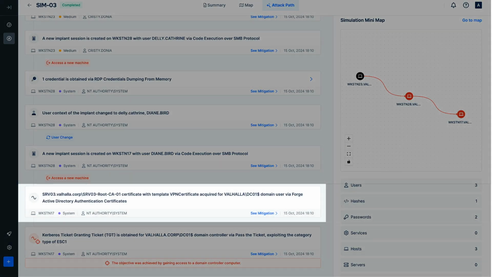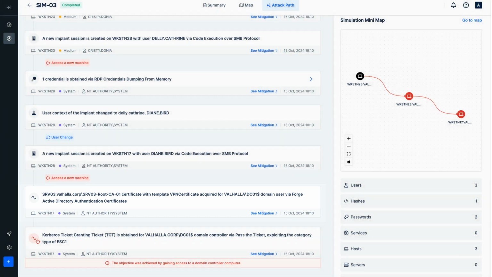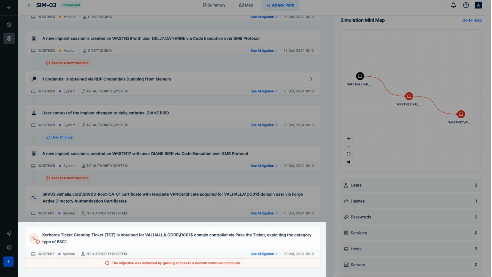It was previously identified that the system Workstation 17 could utilize the certificate template named VPN Certificate. At this step, since access to the system Workstation 17 was obtained, a certificate was acquired in the name of DC01, one of the domain controllers, using this template. At this step, by using the acquired certificate, access to DC01 privileges was gained, thus achieving the objective.